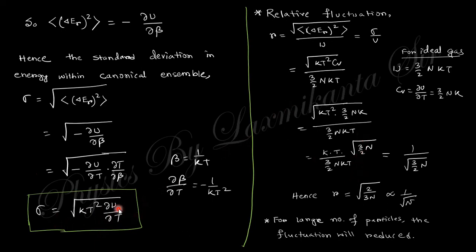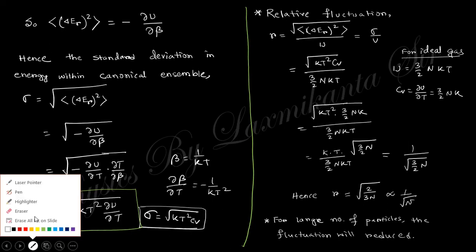And ∂U/∂T is also Cv. You can write this as Cv. So this sigma equals root under kT² Cv, which is another expression.